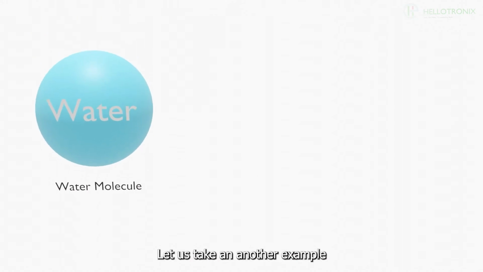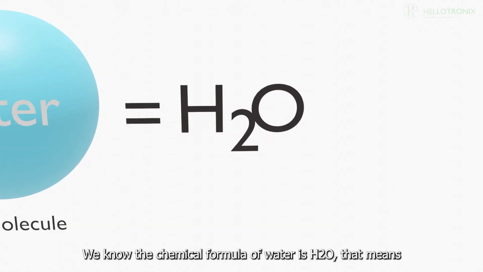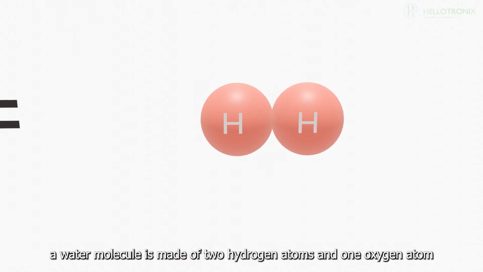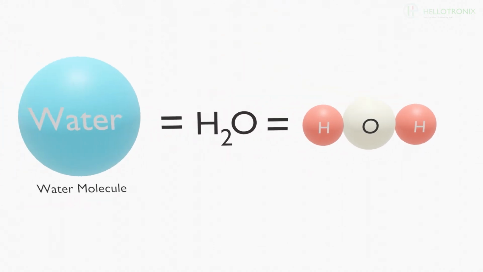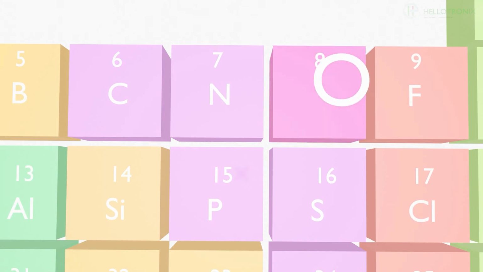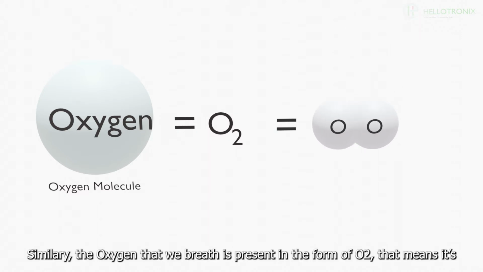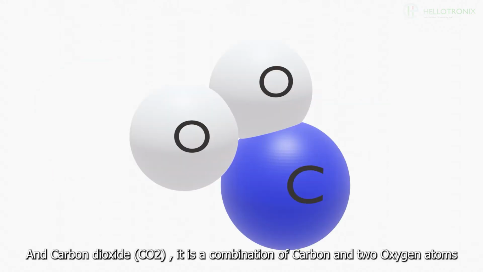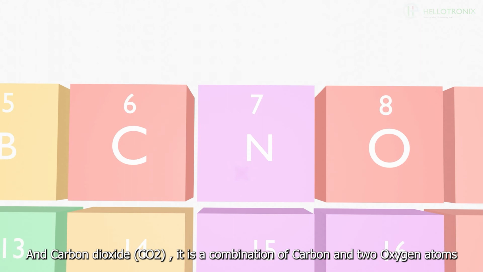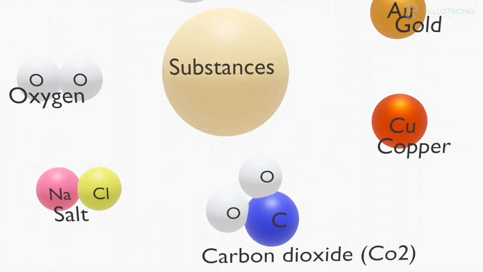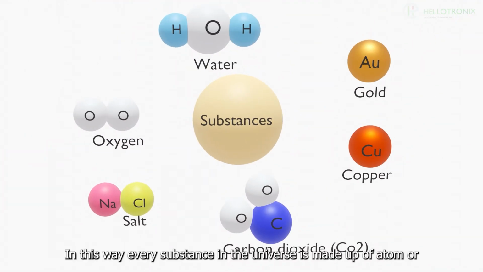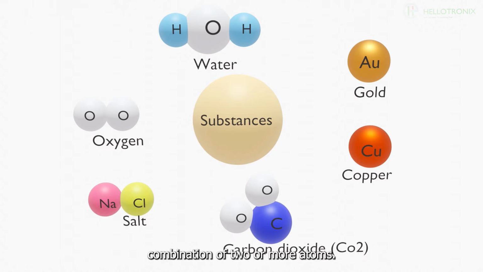Let us take another example. We know the chemical formula of water is H2O. That means a water molecule is made of 2 hydrogen atoms and 1 oxygen atom. Similarly, the oxygen that we breathe is present in the form of O2. That means it is a combination of 2 oxygen atoms. And carbon dioxide, CO2, is a combination of a carbon atom and 2 oxygen atoms. In this way, every substance in the universe is made up of an atom or a combination of 2 or more atoms.